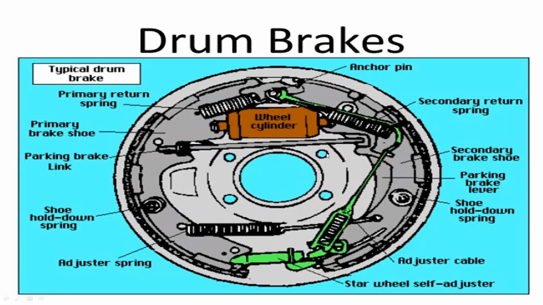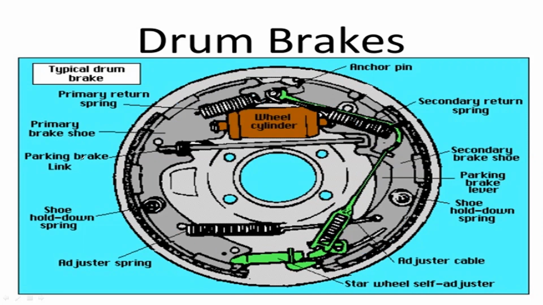You can see the overall parts in the drum brakes. There is a primary spring, the primary brake shoe, and the secondary brake shoe.